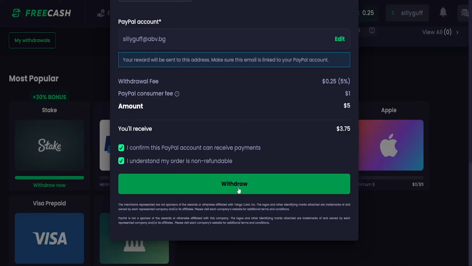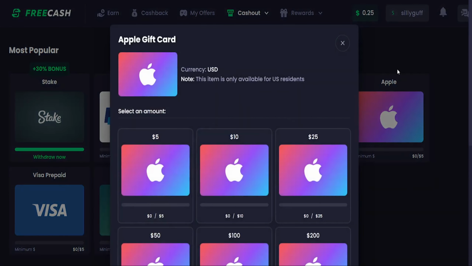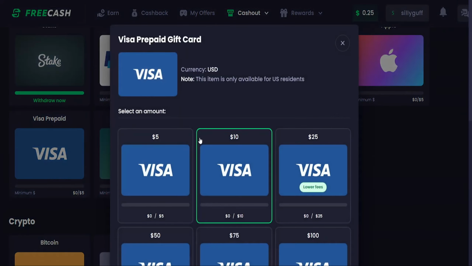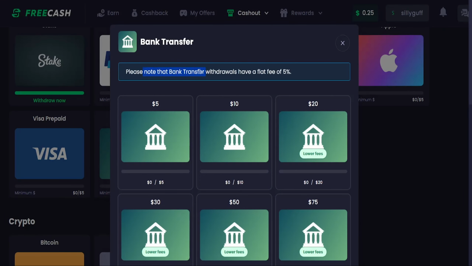And you should know that there are fees. So there are withdrawal fees and PayPal consumer fees. So keep that in mind. And here you have also Apple gift card, Google Play gift card, Amazon gift card, Visa prepaid gift card, and finally bank transfer. And please note that bank transfer withdrawals have a flat fee of 5%.